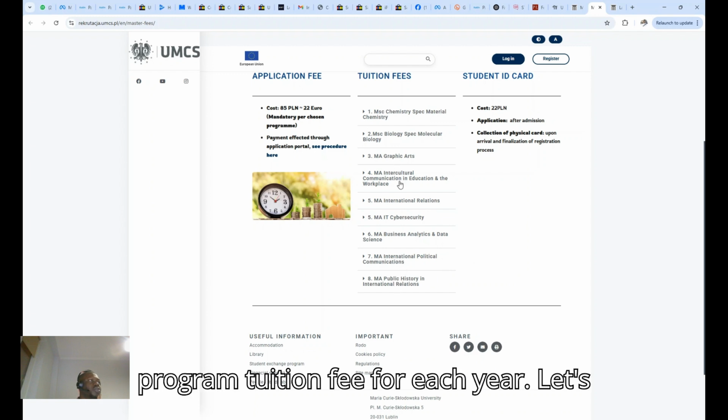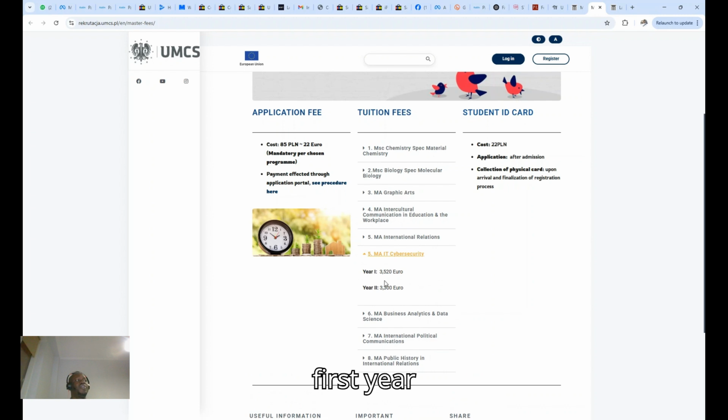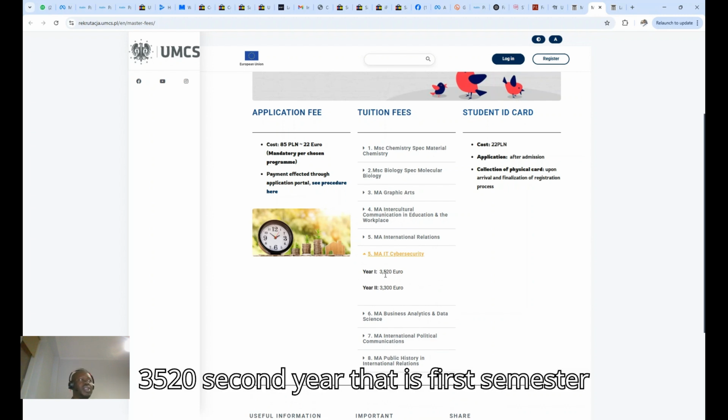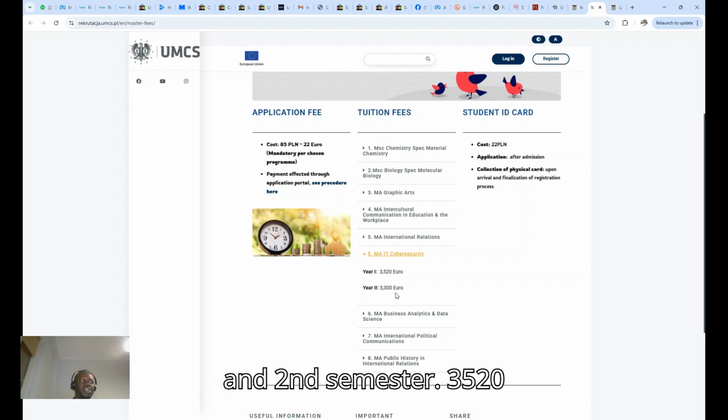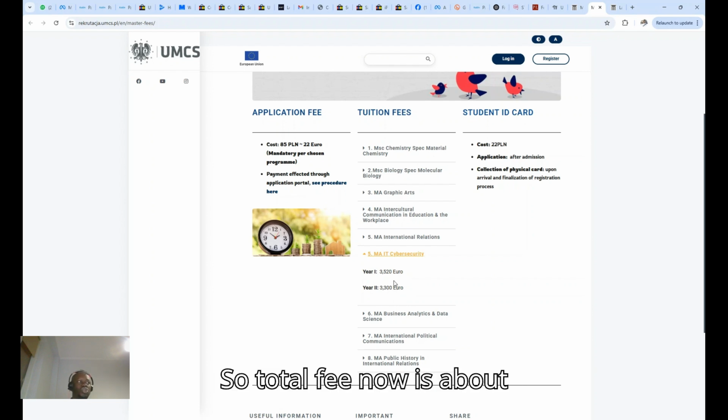This is a program tuition fee for each. Let's say tuition fee for MSc IT Cybersecurity. First year, 3,520. Second year, that is first semester and second semester, 3,520 euro. While your third semester and fourth semester you pay the same. So total fee for the program is 6,820. You see, and I believe this particular course will have an internship.